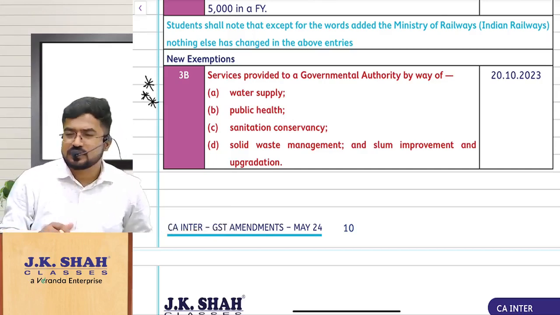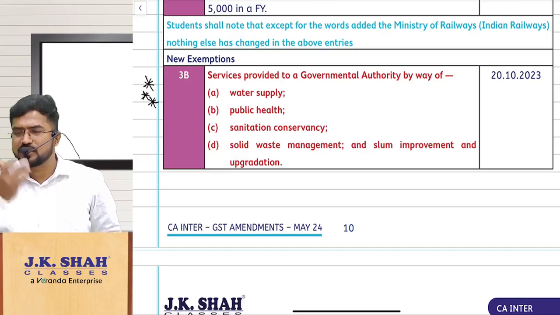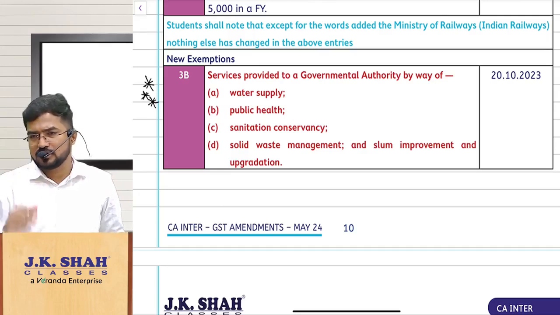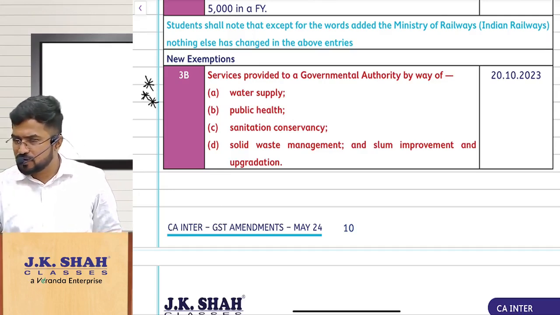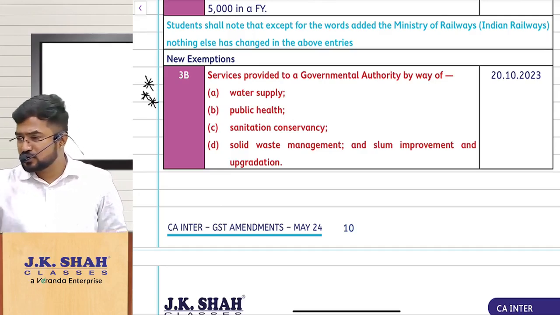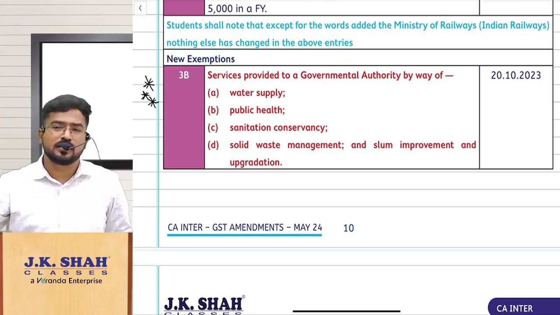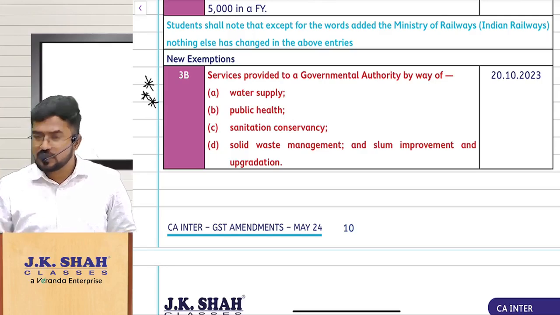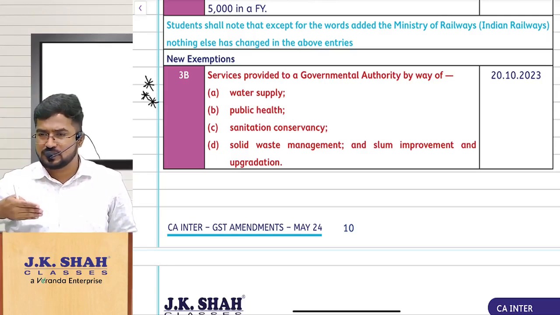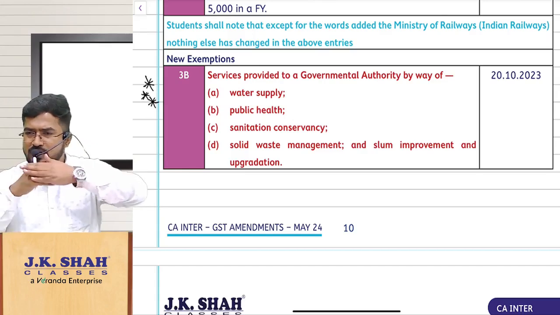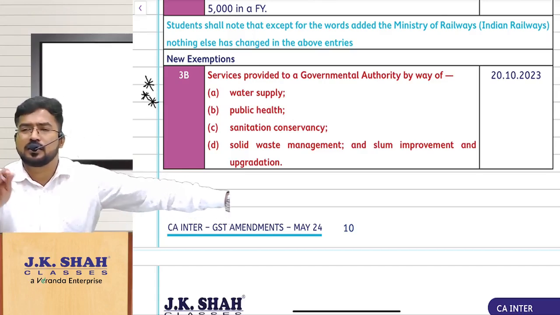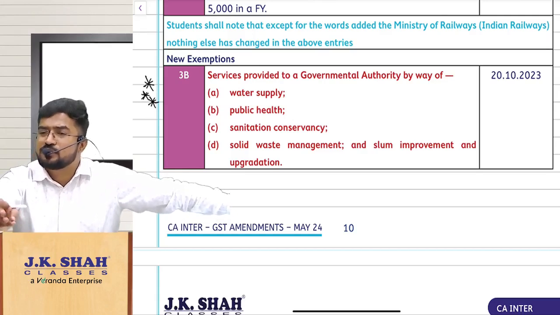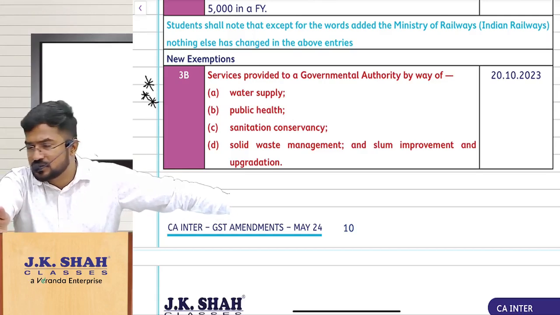This can be tested as a separate 2-mark question, or as an adjustment in a problem also. If you see in the RTP there is a problem. Normally they give calculation of ITC or calculation of net GST payable in cash, minimum net GST payable in cash. In such problems there are so many sales and so many purchases given, and you will calculate output tax, input tax, set off, all these things. And if you remember, in the classroom we have discussed so many times, sometimes they can give you taxable sales, exempt sales.